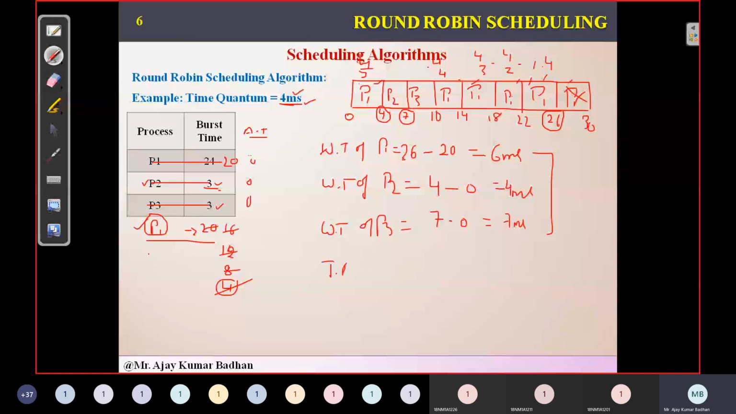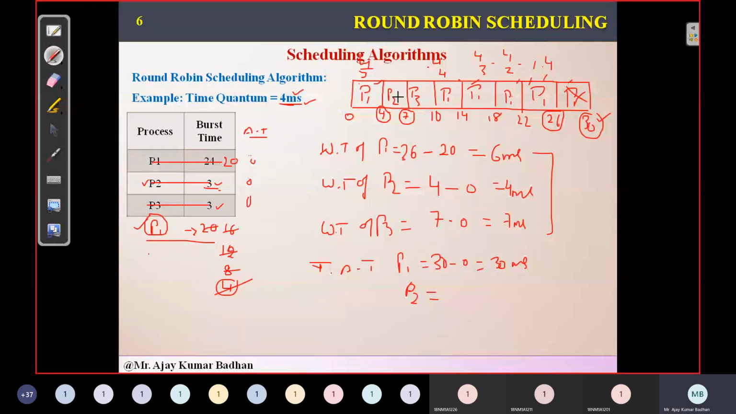In the same way, turnaround time. What will be the turnaround time for P1 here? Wherever P1 has executed latest, the right portion we need to take: 30 minus arrival time. Since arrival time is 0, it is 30 milliseconds. I think you can go through the SJF scheduling algorithm in the previous video, where I've already given the formula. The formula is nothing but the latest turnaround time of process P1 minus arrival time. Arrival time is 0 for everything, so whatever the latest P1 execution is, 30 minus this. What about P2?